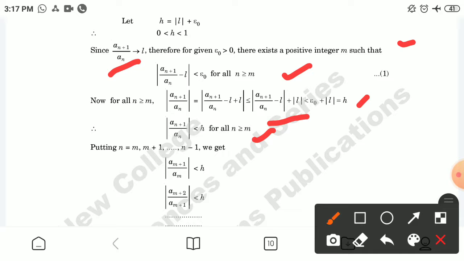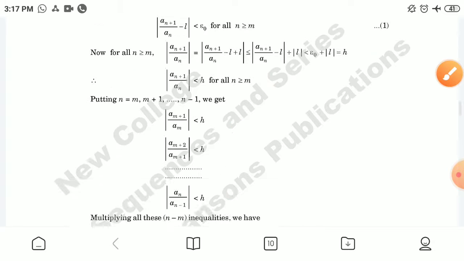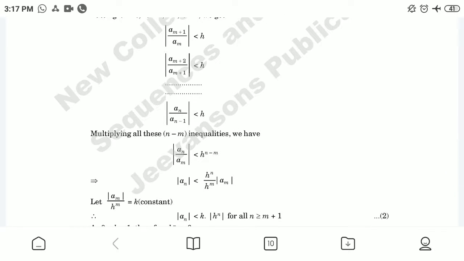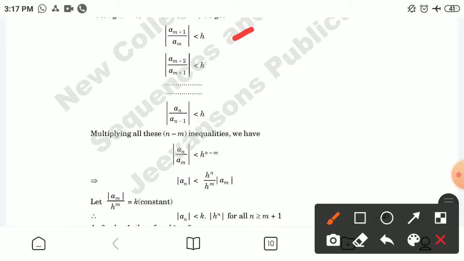Now putting n equal to m, m plus 1, and so on up to n minus 1, we get the inequalities: mod of a_(m+1) by a_m less than h, and so on, up to mod of a_n by a_(n-1) less than h.